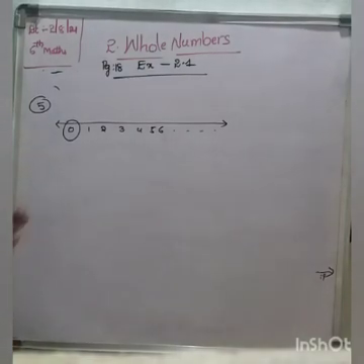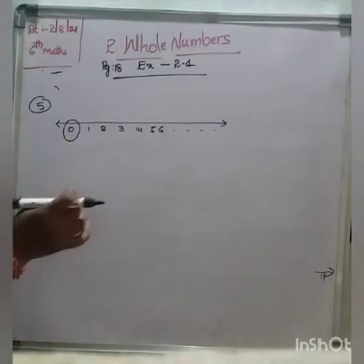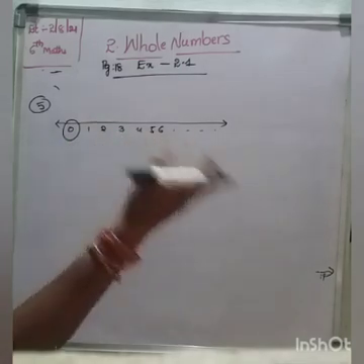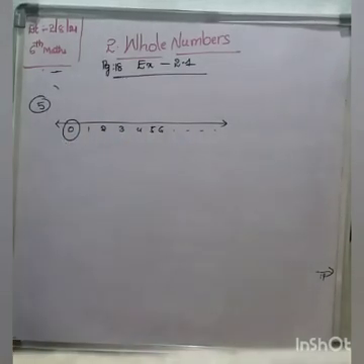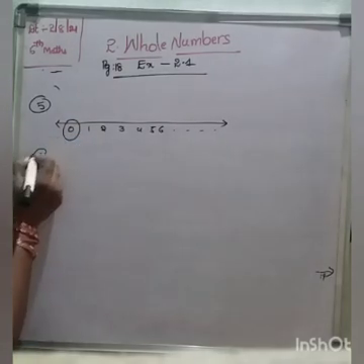Okay, so which is the smallest whole number? 0. Okay, which is the smallest natural number? 1. Okay, because natural numbers start from 1 onwards. Whole numbers start from 0, no? That's why 0 is the smallest whole number.